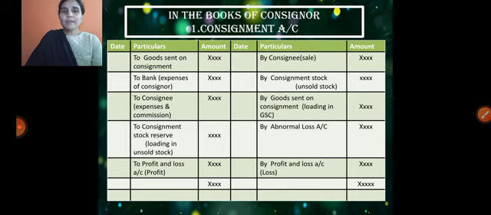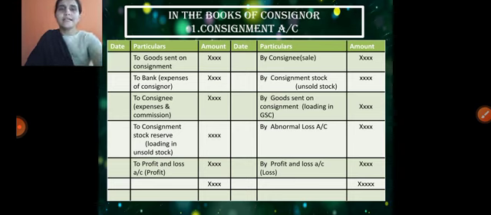He is required to prepare an individual consignment account for each agent. For example, he appointed three agents, one person in Delhi, one in Hyderabad, one in Bangalore. So he is required to prepare three consignment accounts, and he needs to see whether he is getting profit or loss with the help of the consignment.